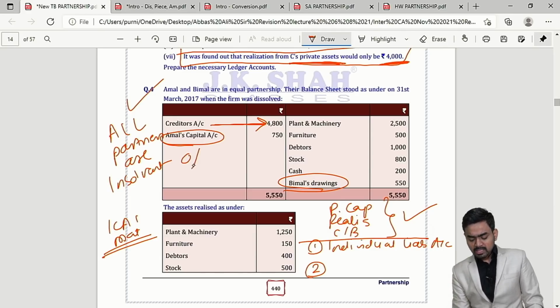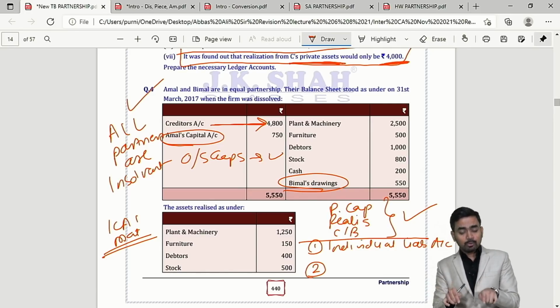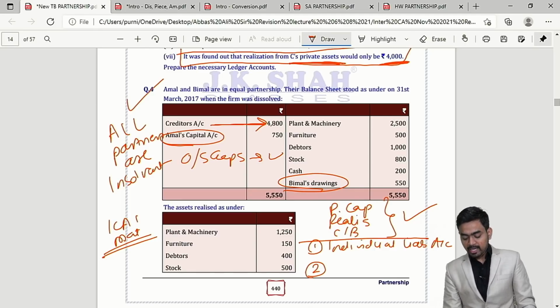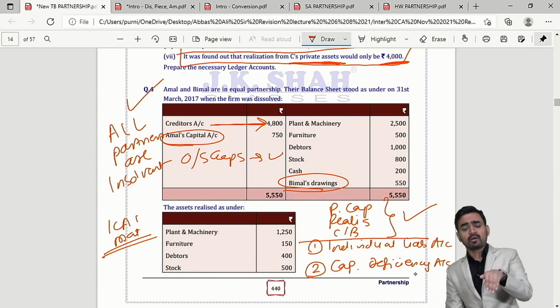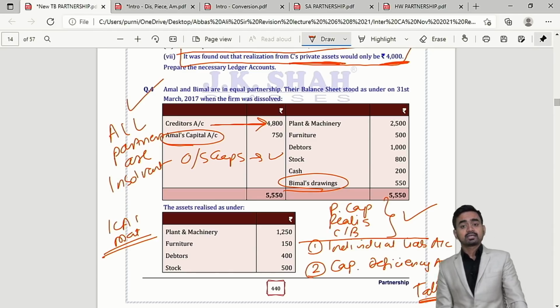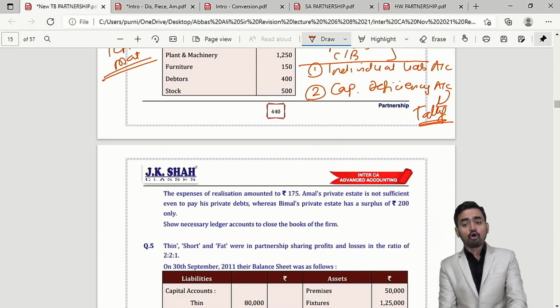Now along with this, if outstanding expenses are there, please open even outstanding expense account. Clear? But in question number 4 only creditors we have. So open creditors account and one more ledger will be opened, that is capital deficiency account. And when you will follow my steps, finally your capital deficiency account will tally. Your capital deficiency account will tally.